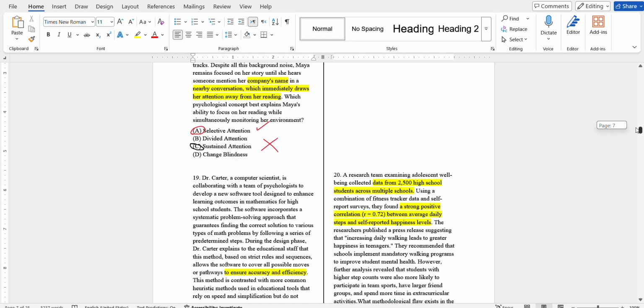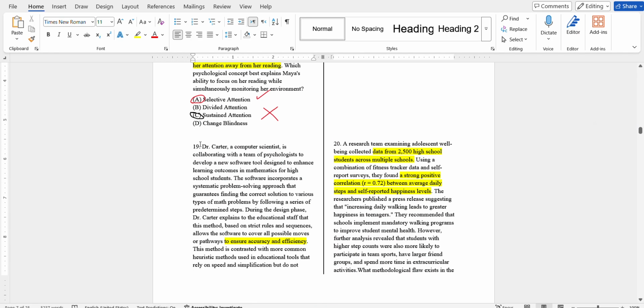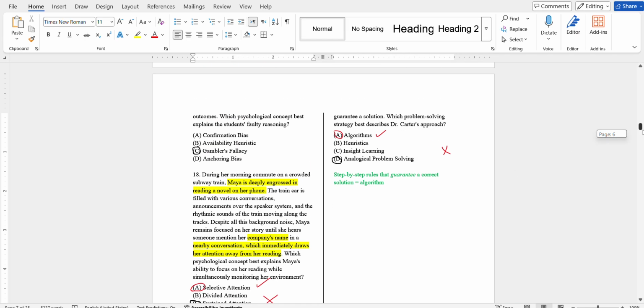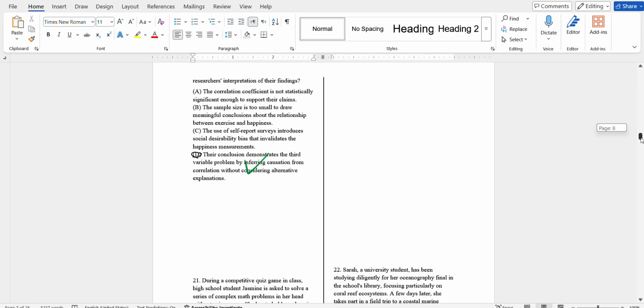Now, Dr. Carter, a computer scientist, in collaboration with a team of psychologists, is making a new software tool designed to enhance learning outcomes in mathematics for high school students. Basically, it asks which problem solving strategy best describes Dr. Carter's approach. It's clearly algorithms, not analytical problem solving, because when you use step-by-step rules that guarantee a correct solution, it's algorithms.